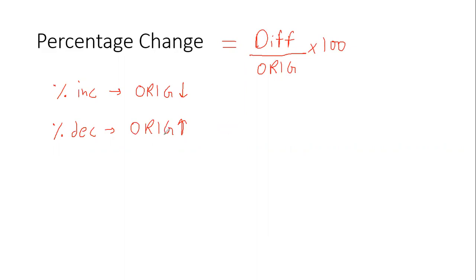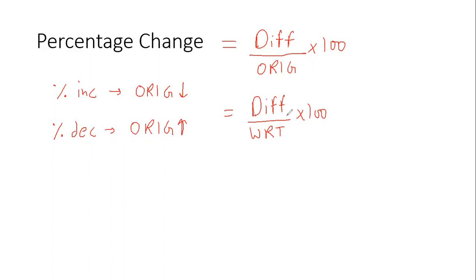Now guys, sometimes when we read a word problem, we are not really aware whether they are asking percent increase or percent decrease, they simply mention percent change. So in that case, in a general aspect, I can say the formula is nothing but difference over with respect to, into 100.